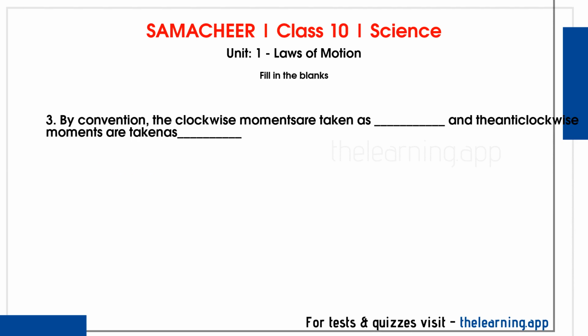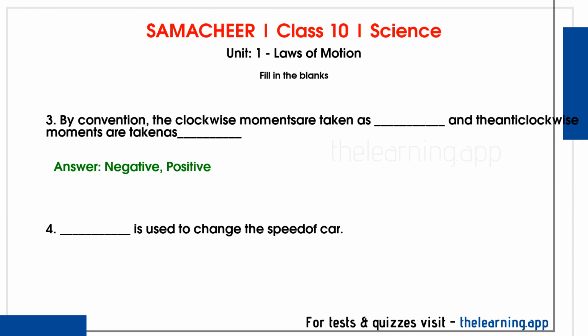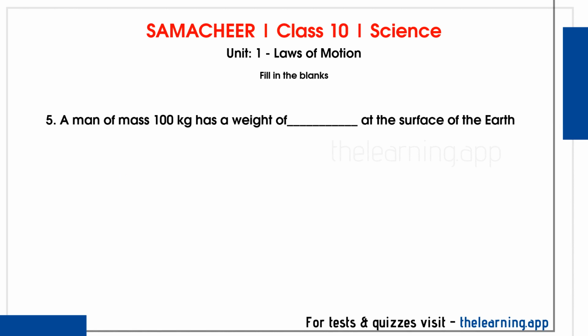Question 3. By convention, the clockwise moments are taken as dash and the anti-clockwise moments are taken as dash. Correct answer is negative, positive. Question 4. Dash is used to change the speed of a car. Correct answer is gear. Question 5. A man of mass 100 kilograms has a weight of dash at the surface of the Earth. Correct answer is 980 N.